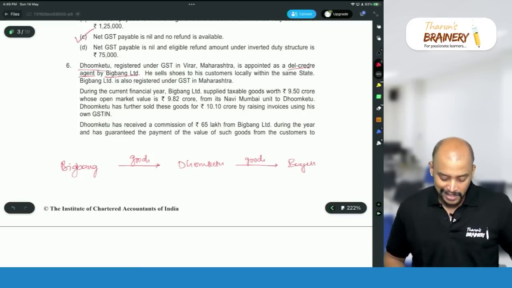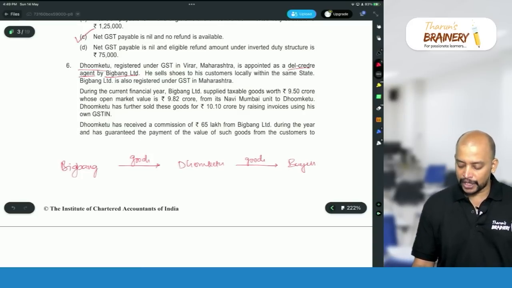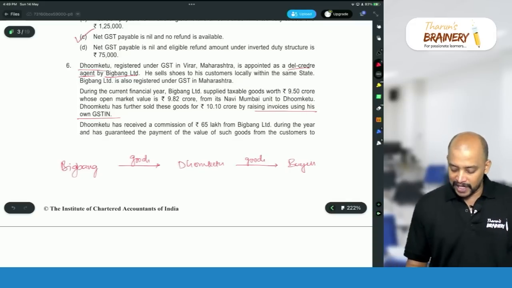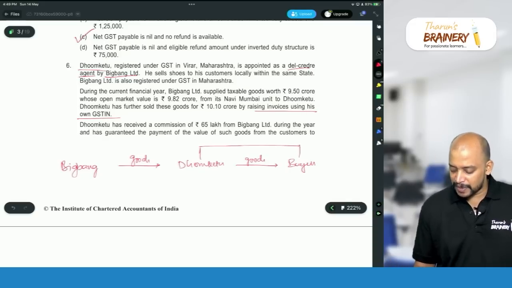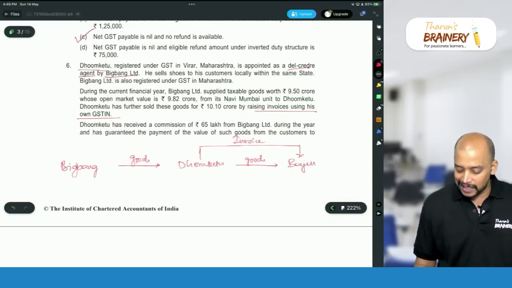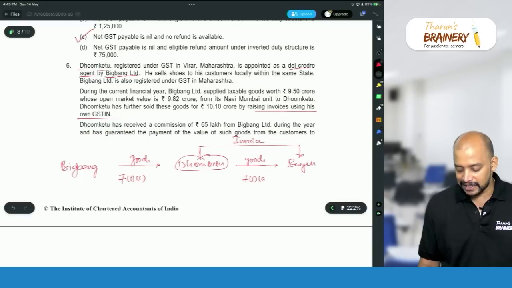Now, see who raised the invoice. Dhumketu has further sold these goods for 10.10 crore by raising invoices using his own GSTIN, which means the invoice is raised by Dhumketu to the buyer, which means the agent is acting on behalf of the principal. When the agent is acting on behalf of the principal, then the supply made by the principal to the agent will become supply under 7(1)(c), and the supply made by the agent to the buyer will become supply under 7(1)(a).